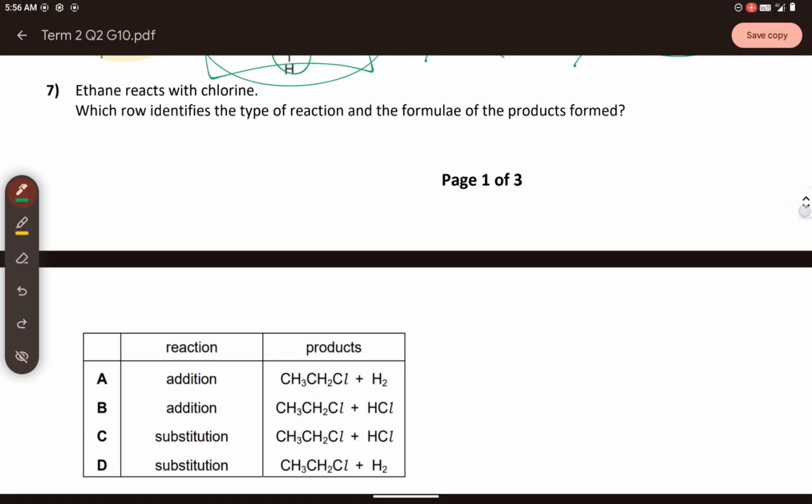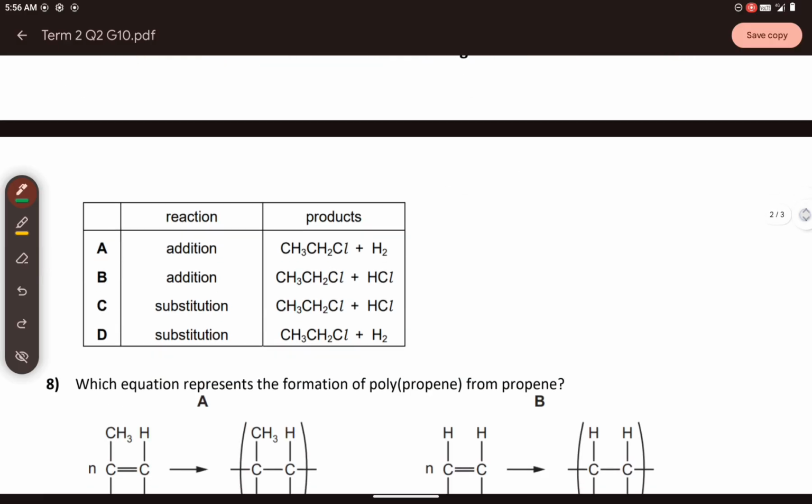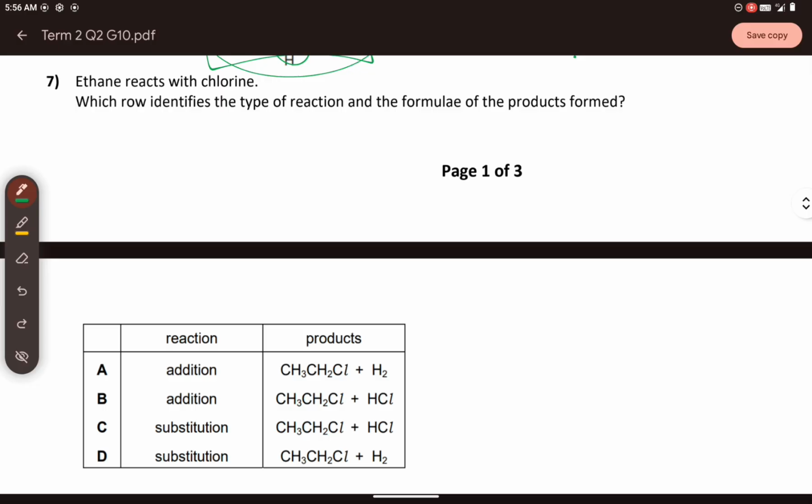Number 7, ethane reacts with chlorine. Which row identifies the type of reaction and the formulae of the products formed? Is it addition or substitution? It is not addition. Why is it not addition? When you say addition, only one compound is formed. But that is not the case for the reaction of ethane and chlorine.